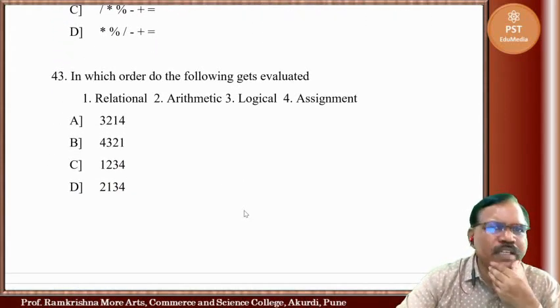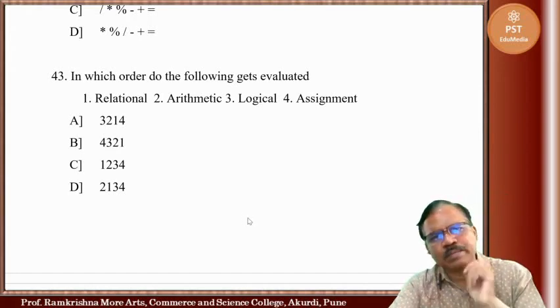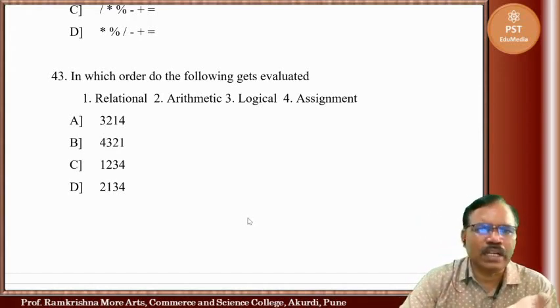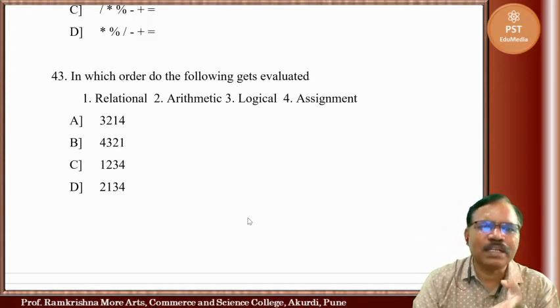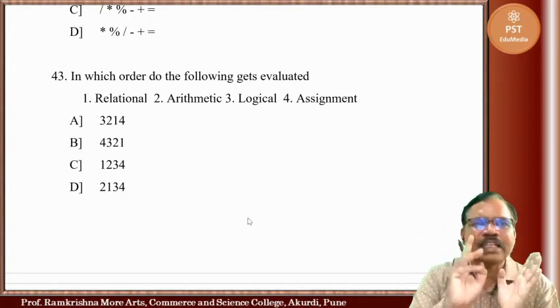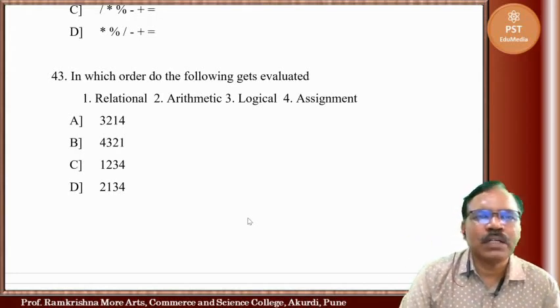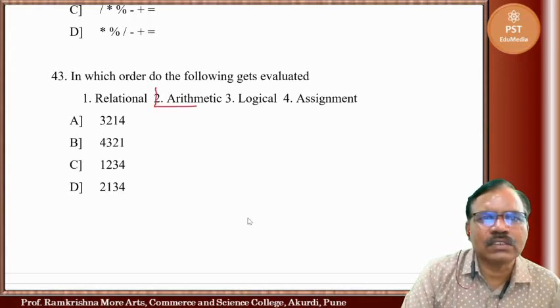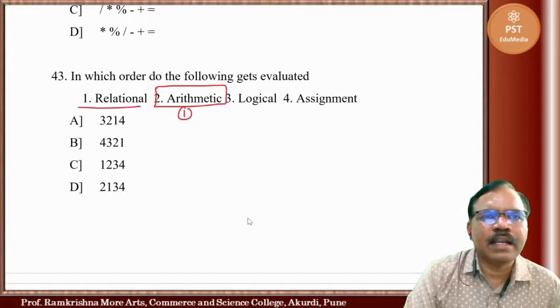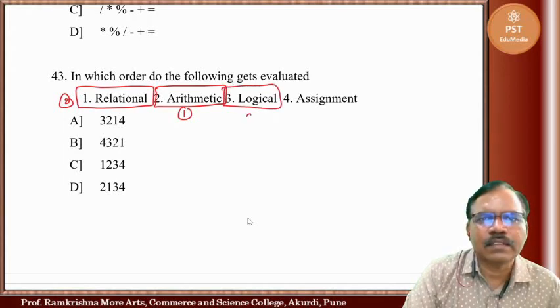Now in which order do the following gets evaluated? So suppose we have some expression in which we have relational operator, arithmetic operator, logical operator as well as assignment operator in one expression. Then what happens here? First arithmetic operator is evaluated. Then relational operator is evaluated second. Then logical one is evaluated and then assigned.